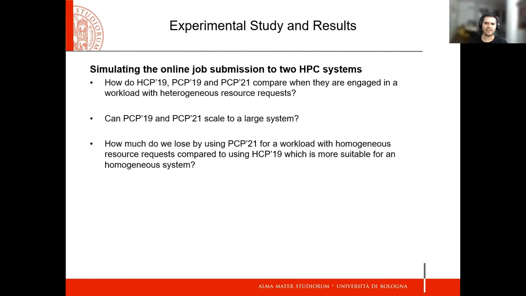As we said earlier, a heterogeneous system may also receive a workload with homogeneous resource request. So we also formulate the following question. How much do we lose by using PCP21 for a workload with homogeneous resource requests compared to HCP, which is more suitable for homogeneous systems?